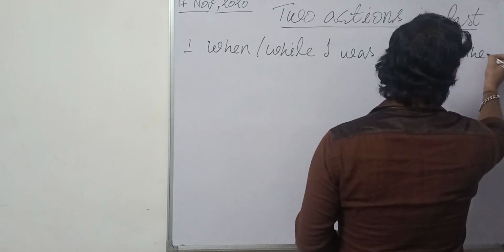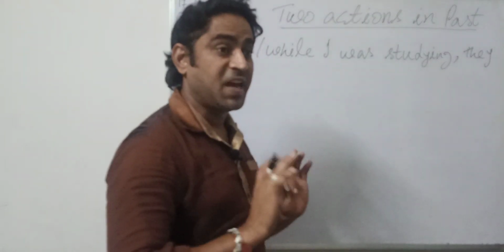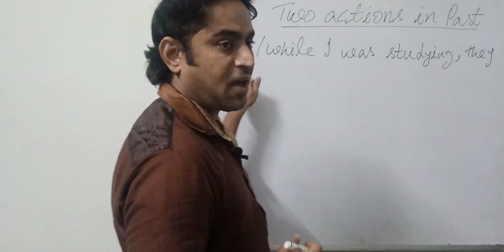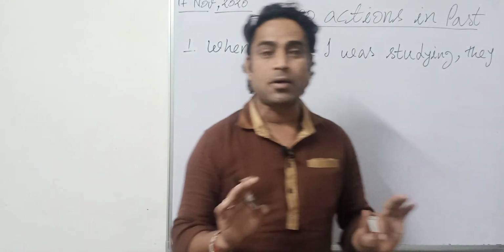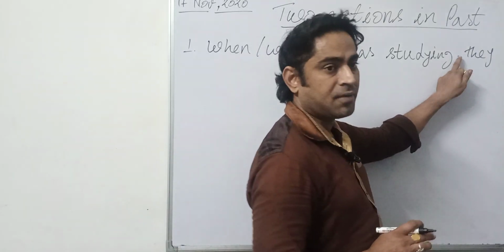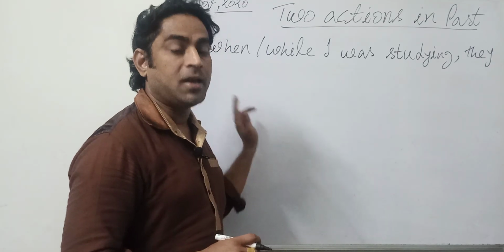Once again the same thing, comma. I'll be using a comma over here, not "then". Usually the students do what? When they start the sentence with "when", or they start the sentence with "if", they put "then" over there. That is an error, so please take care. Don't put any kind of conjunction over here whenever you are starting the sentence with when or while or if, right?